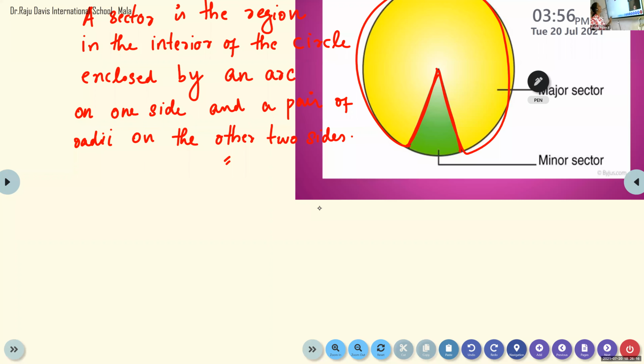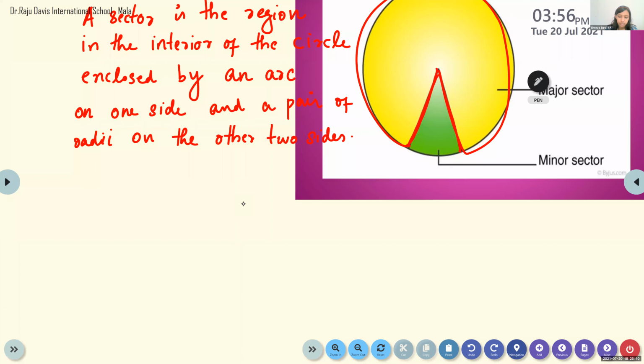Now, children, when minor arc and major arc come together, what will you get? A circle, ma'am. It is the interior part of the circle. When minor arc and major arc, when you join, you will get a circle, the boundary of the circle. Right? Yes, ma'am.